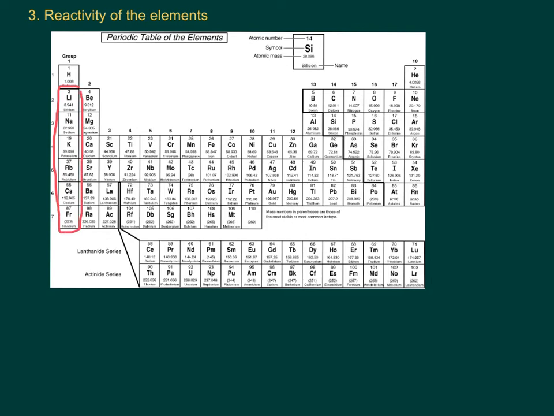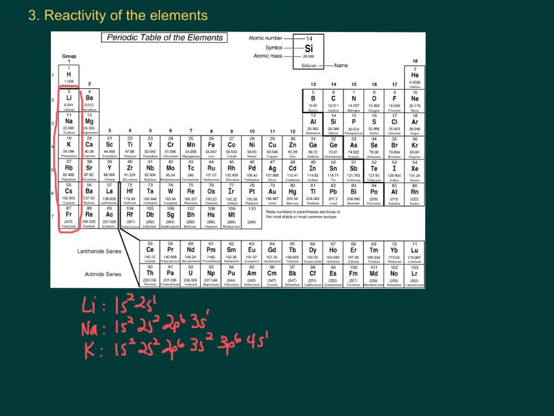These elements all have similar properties for a reason. So lithium, sodium, potassium, rubidium, cesium, and francium. I'm not going to write all of them. Why do they have similar properties? Well, I'm going to show you why. If you do the electron configuration for each of these elements, this is what you would get.